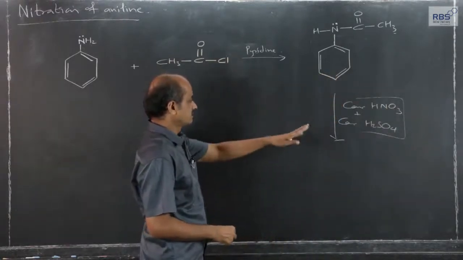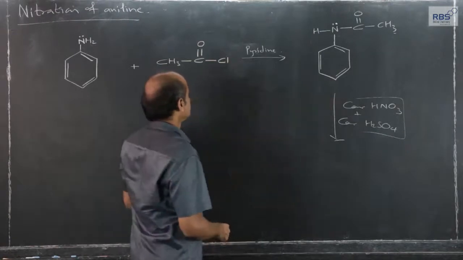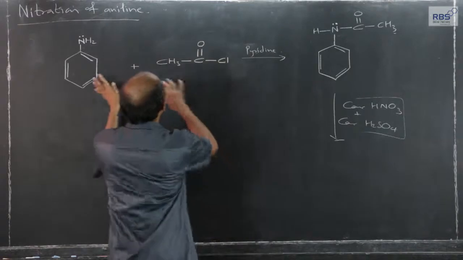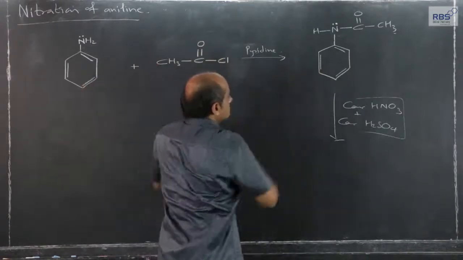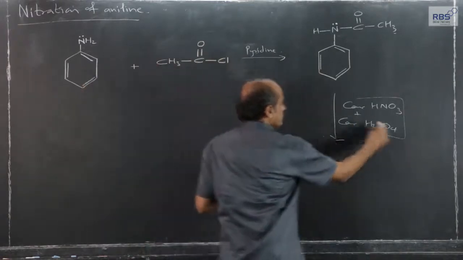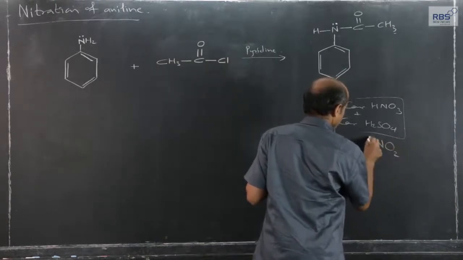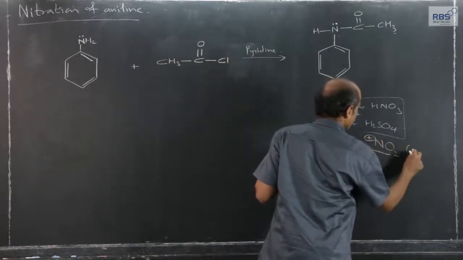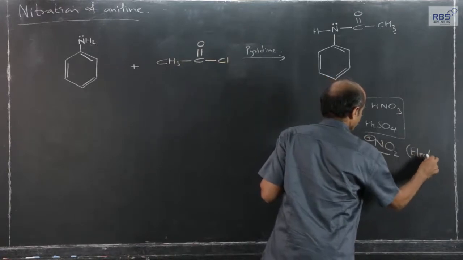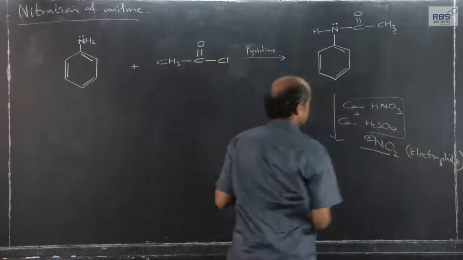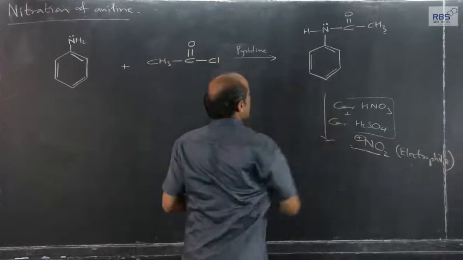But along with that, the free H plus ions from the acid, they would deactivate this. So to avoid that, what we have done is that we have carried out acetylation of aniline. From this mixture, we get, that also I have told you earlier, NO2 plus ion. It works as electrophile. So this will attack.